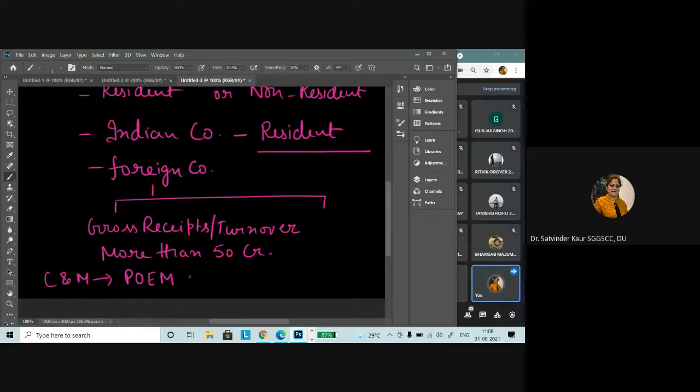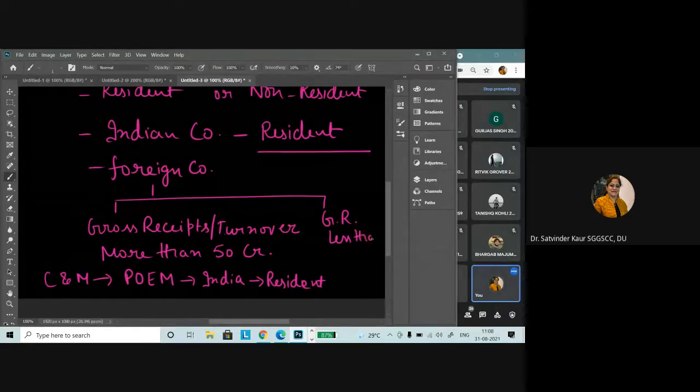So in this particular case, if the place of effective management is in India, then it will be declared as resident. And if this particular place of effective management is outside India, then it will be declared non-resident. And if the gross receipts are less than 50 crores, then it is declared non-resident. Right?